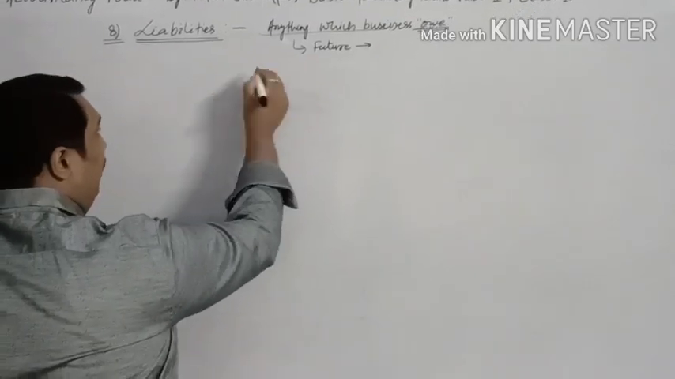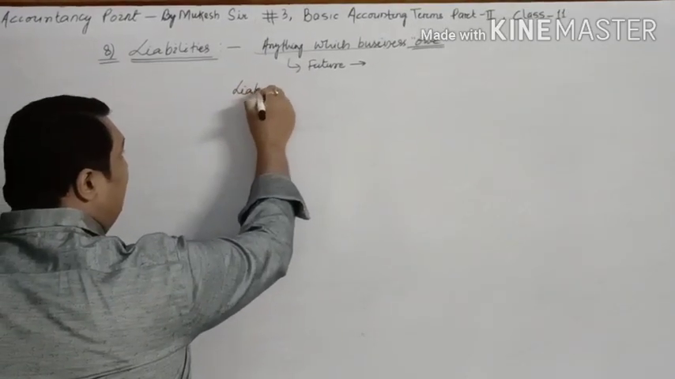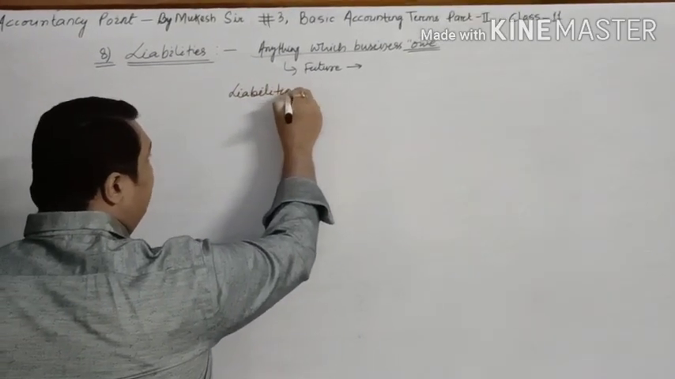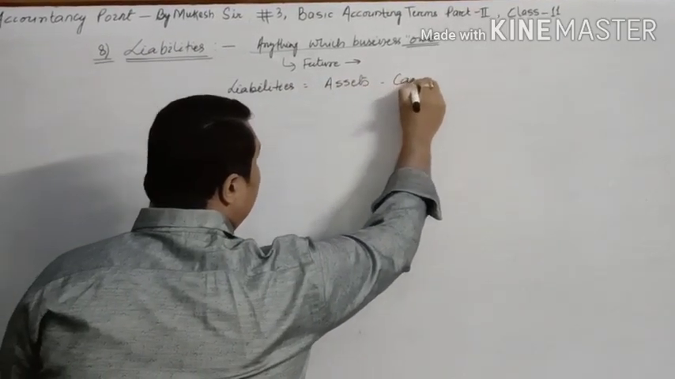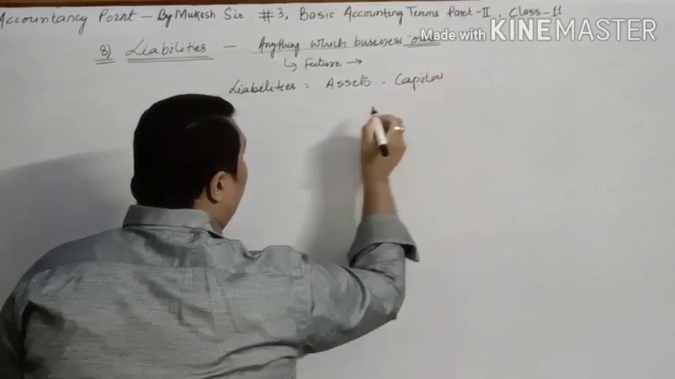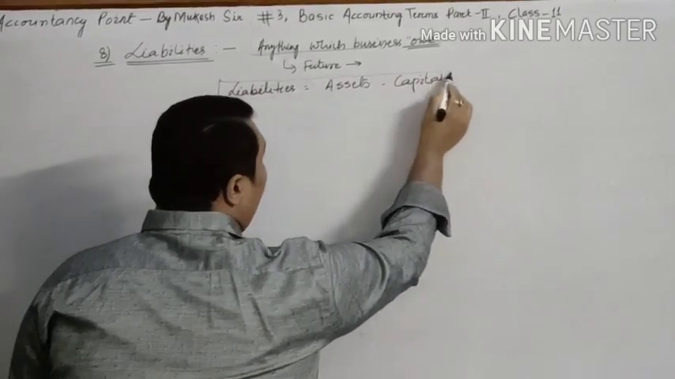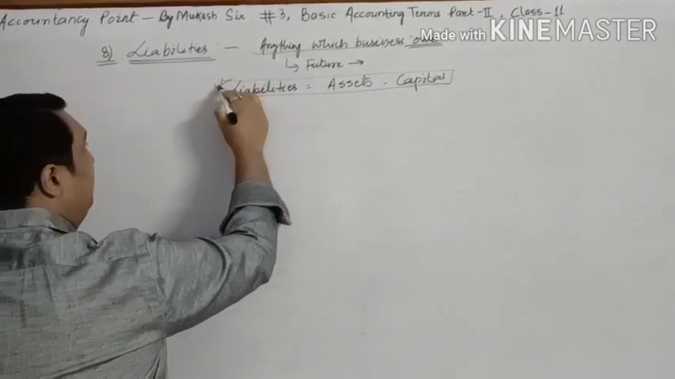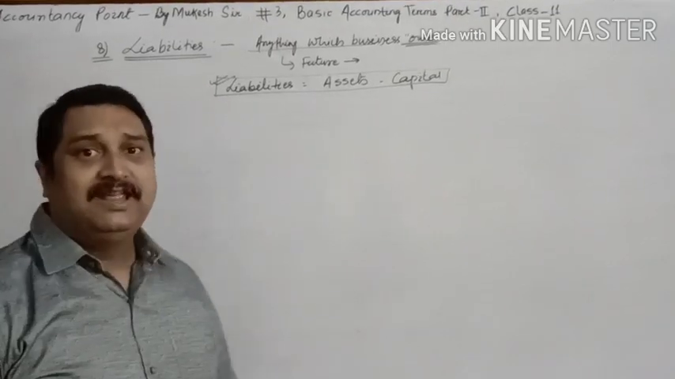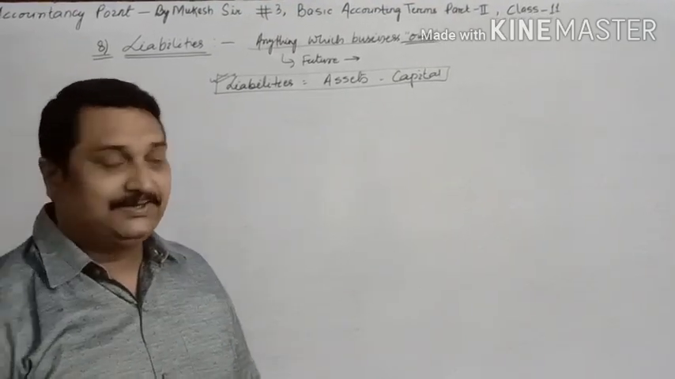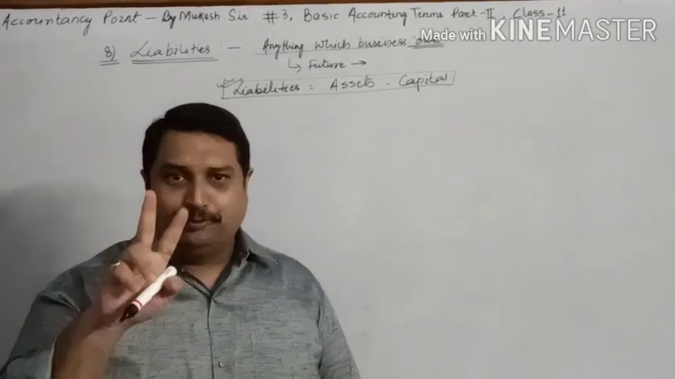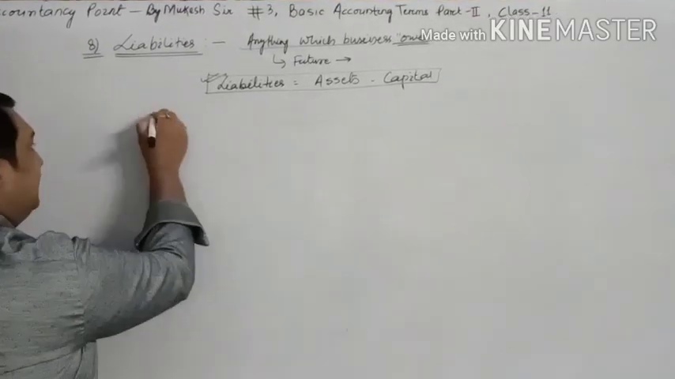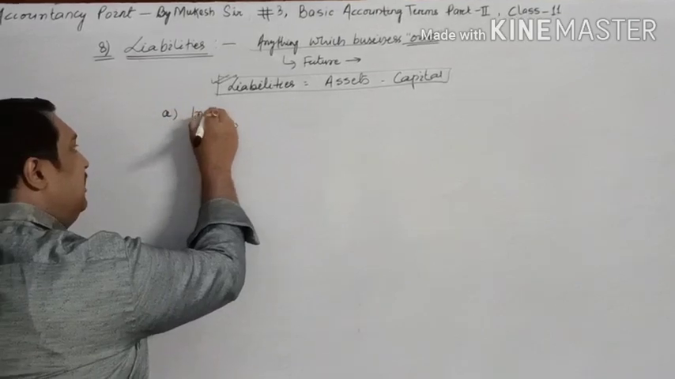Children, we can find out the liabilities of any business by the formula assets minus capital. When we deduct capital from the assets, the remaining amount will be considered as the liabilities of the business. Children, liabilities are classified into two types. One is called the internal liabilities.